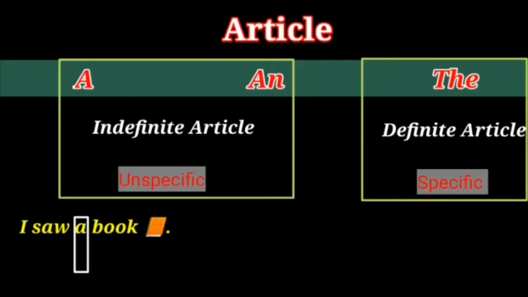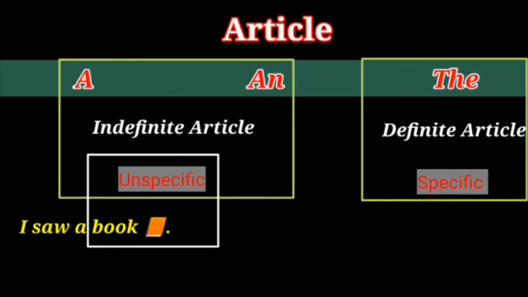I saw a book. Well, a book. Why we have used indefinite article here with the book? Because book is unspecific. We don't know which book we are talking about. If a noun, here a noun is a book, if a noun is unspecific, we are using an unspecific article, indefinite article with that, which we have used here in this sentence. I saw a book. We don't know which book. The book is not specific.